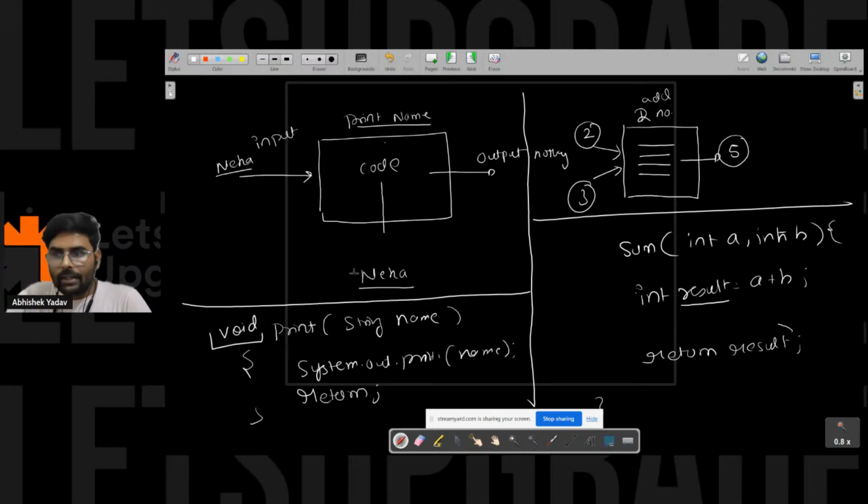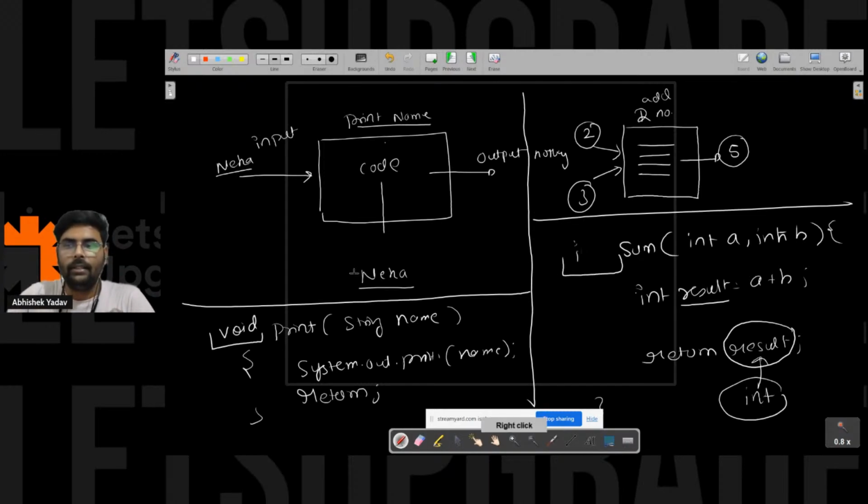Here, what kind of data is Darshan returning? Darshan is returning integer data, right? So here the return type will be int. And if you are returning nothing, then the return type will be void.